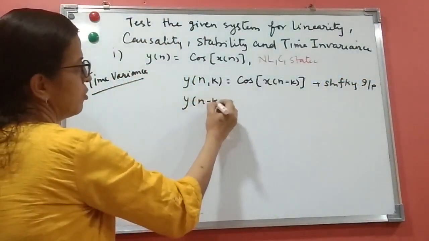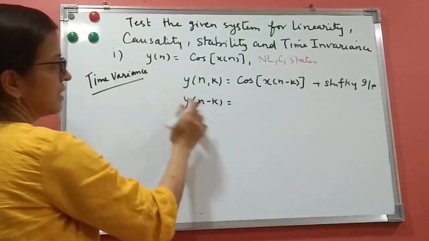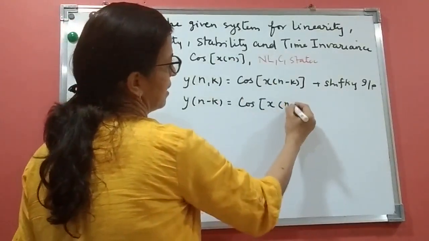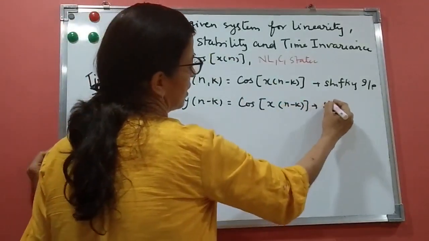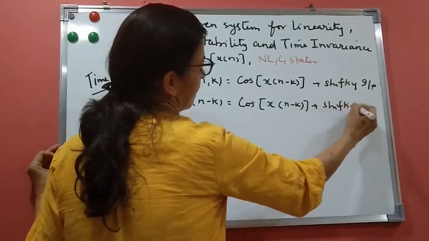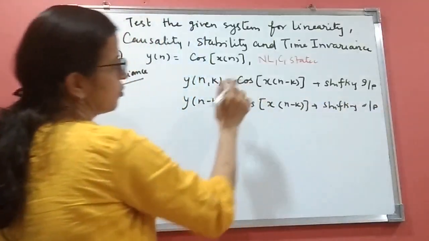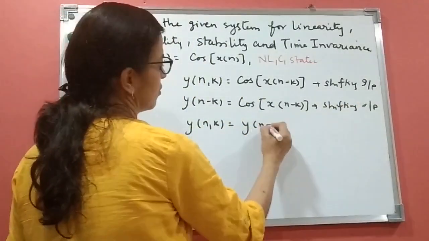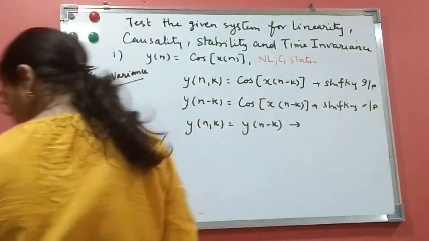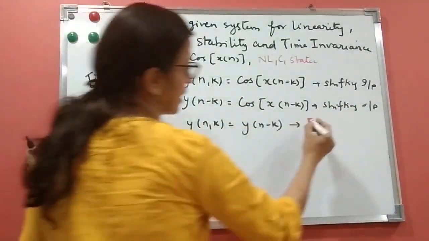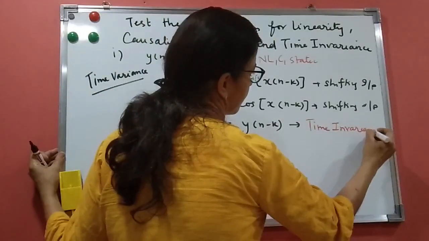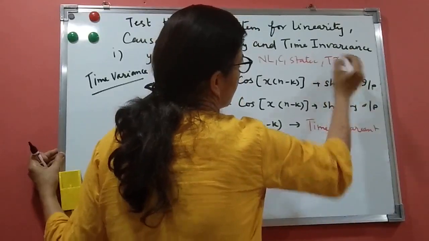Now when we shift the output, we change n to n minus k. It will be cos of x of n minus k. This is shifting the output. You can see now both are the same. So y of n comma k equals y of n minus k. What is the system? It is a time invariant system. You can write here time invariant.